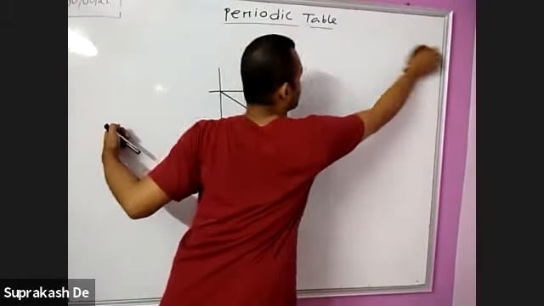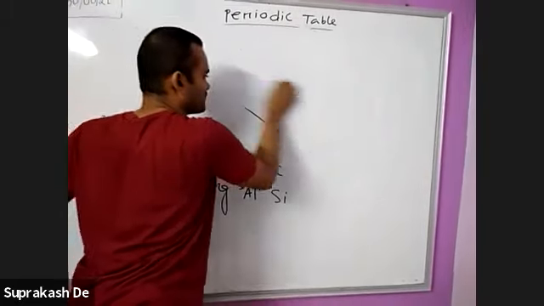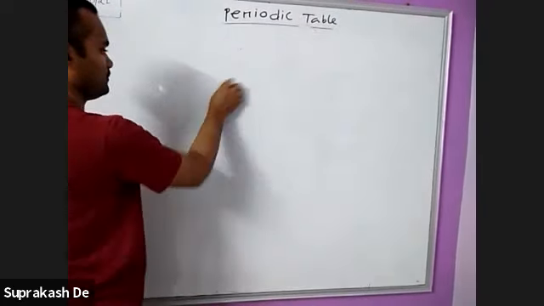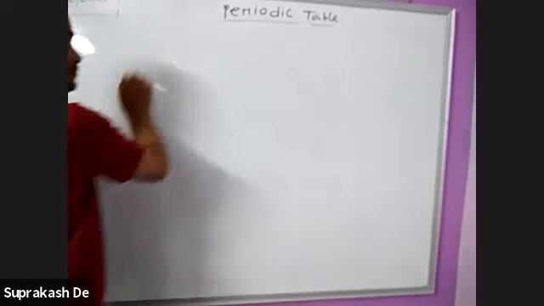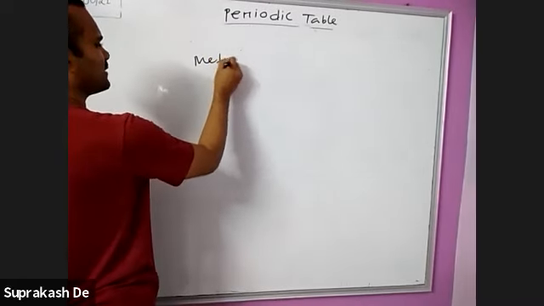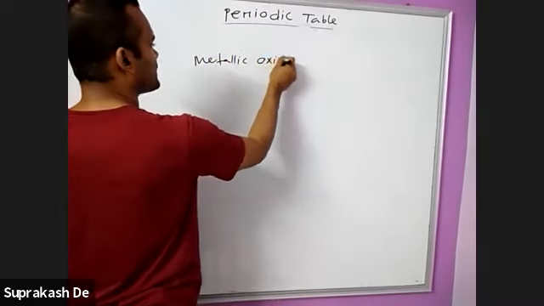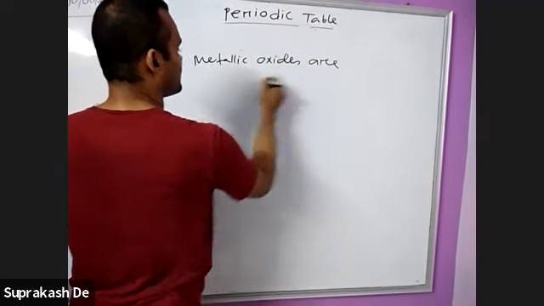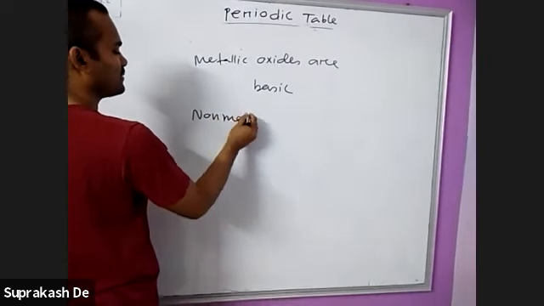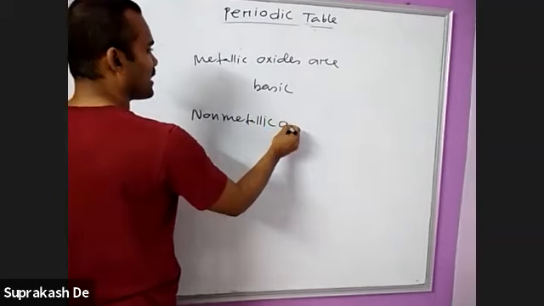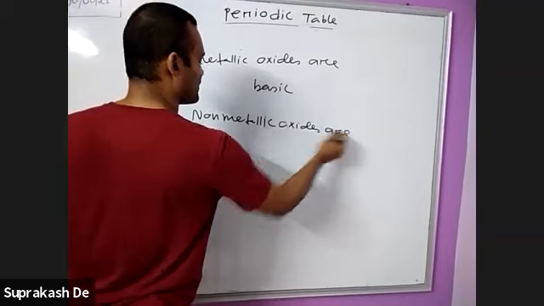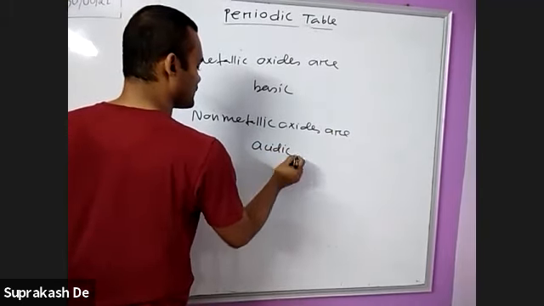Next, metallic oxides are basic. Non-metallic oxides are acidic.